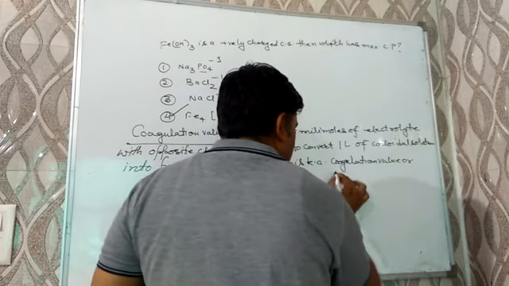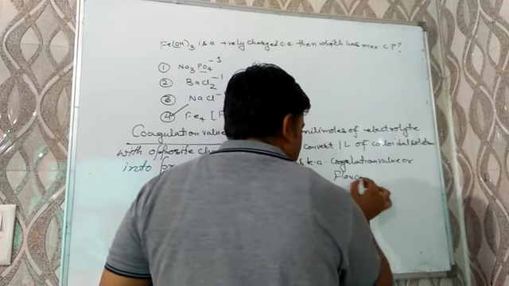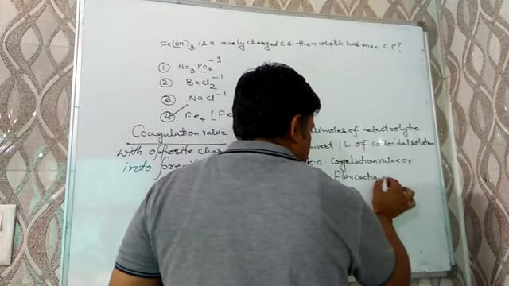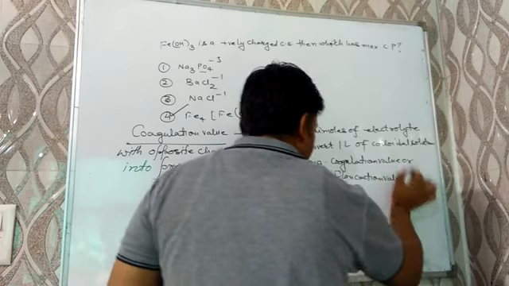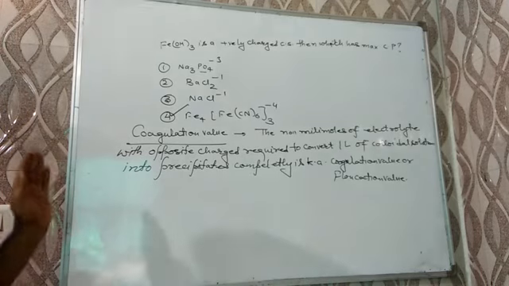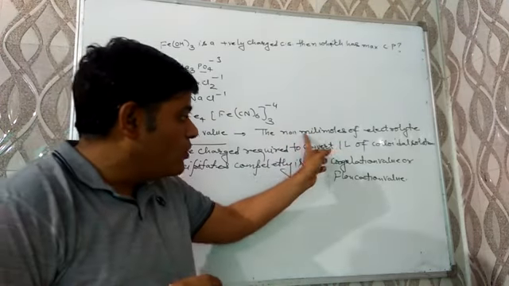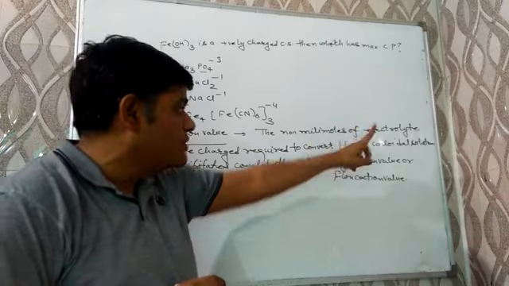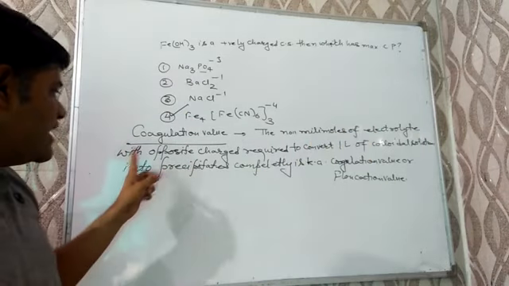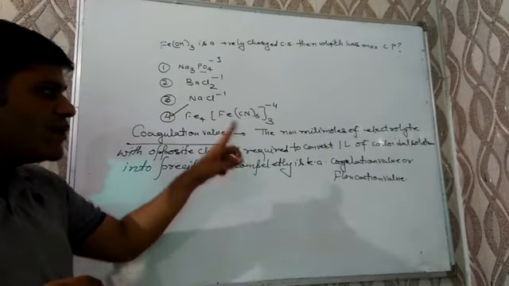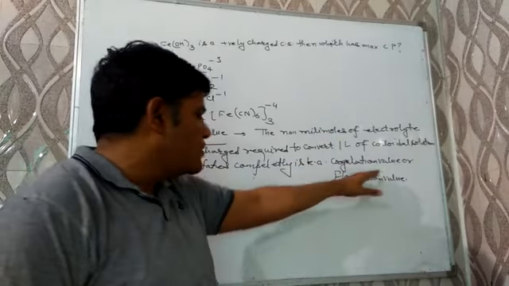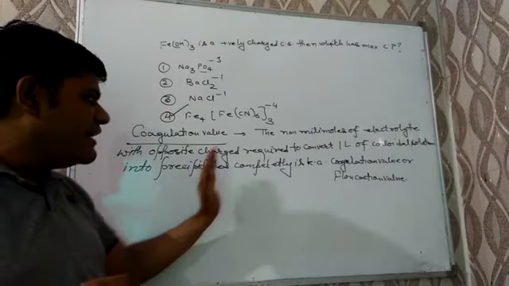Very important one for competitive exams, numericals may be there. I am repeating once again: coagulation value or flocculation value may be defined as the number of millimoles, keep it in mind, of electrolyte with opposite charge required to convert 1 liter of colloidal solution into precipitate completely.